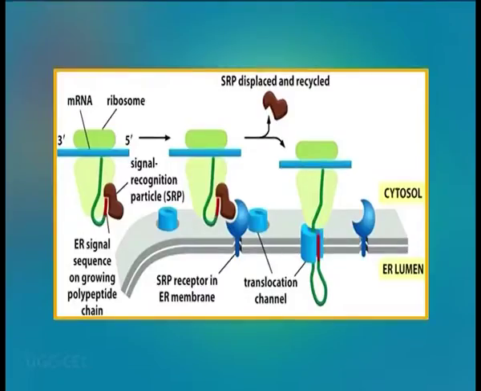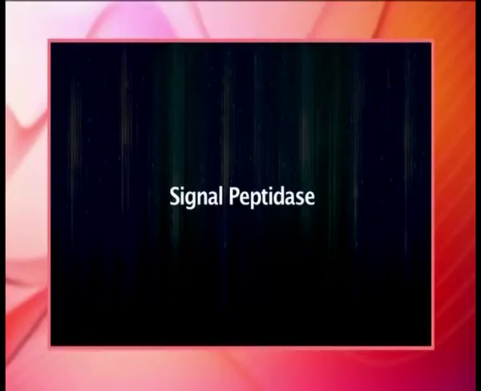A ribosome only binds to the rough ER once a specific protein nucleic acid complex forms in the cytosol. This special complex forms when a free ribosome begins translating the messenger RNA of a protein destined for a secretory pathway. The protein is processed in the ER lumen by an enzyme called a signal peptidase, which removes the signal peptide.